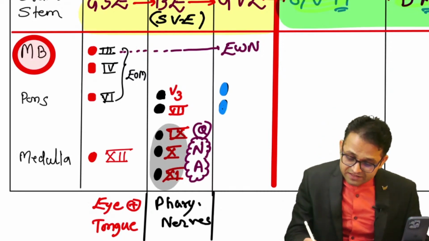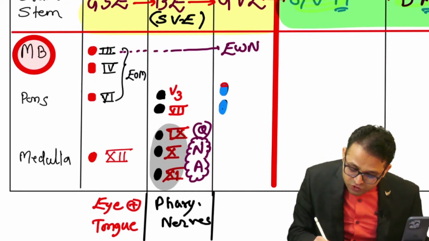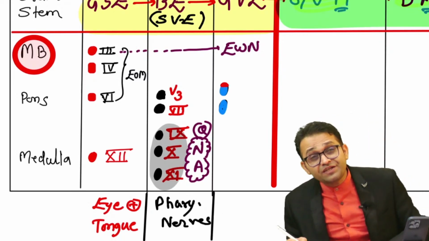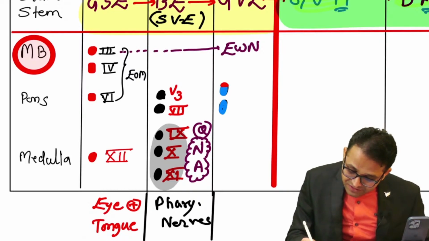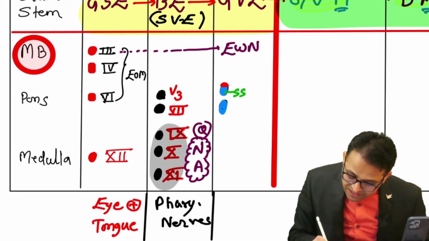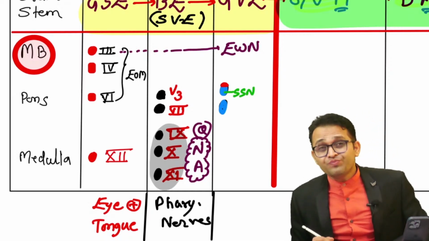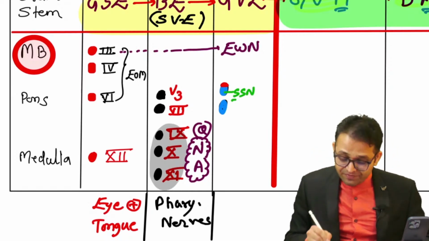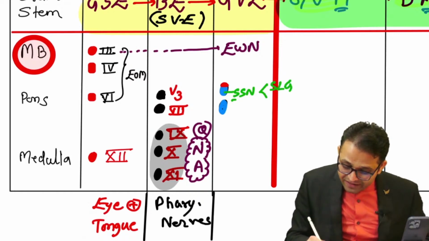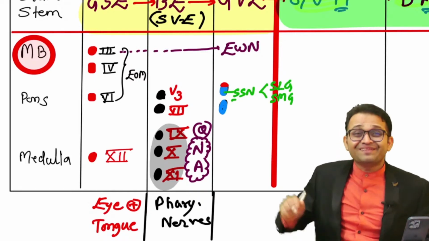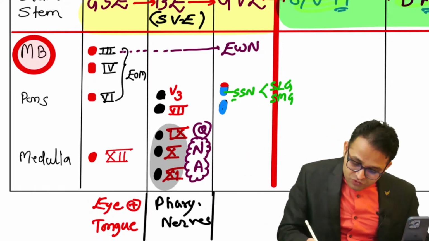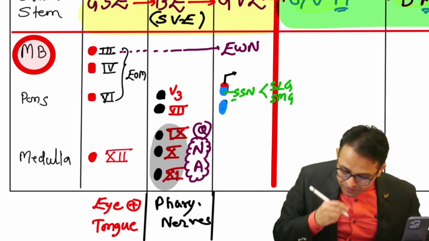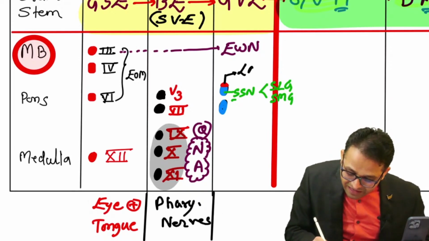Few textbooks say the upper part of the superior salivatory nucleus is the lacrimatory nucleus.